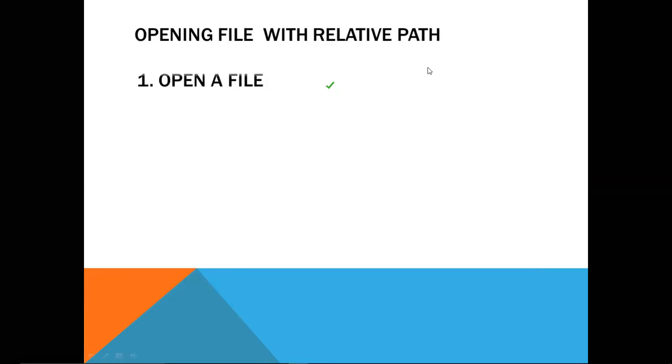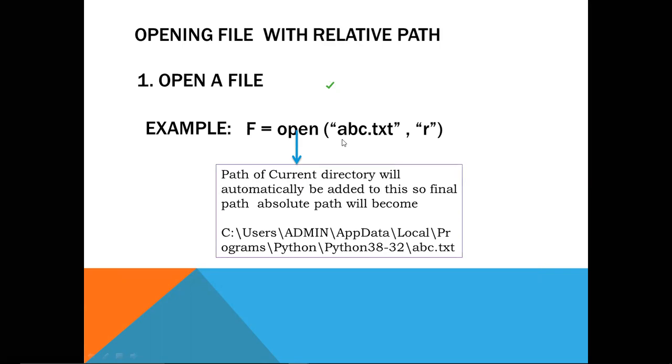Here we have discussed some examples of relative path. Suppose we open a file, and we are giving the relative path of the file. So abc.txt, we are giving only the name of the file. The rest will automatically be added by the interpreter, so that it can get the path of the file and work inside this file. The path of the current directory will automatically be added to this. So the final path, the absolute path, will be the whole path of the current directory and then the name of the file. This is the example of relative path.